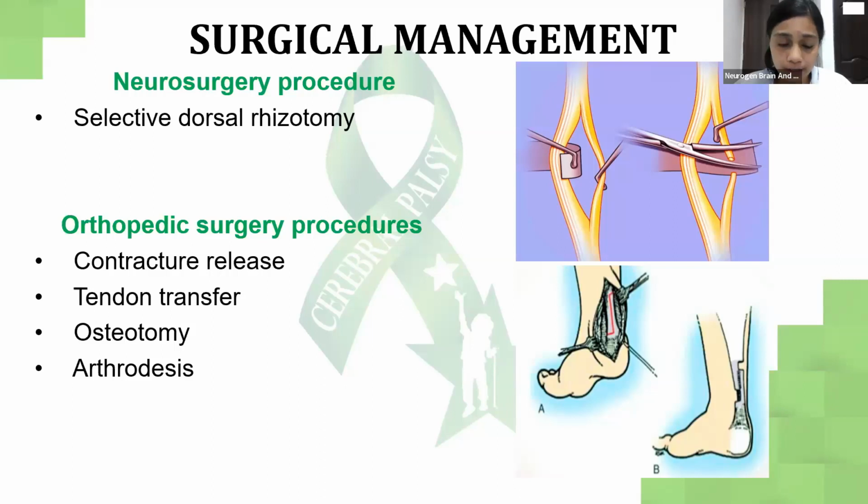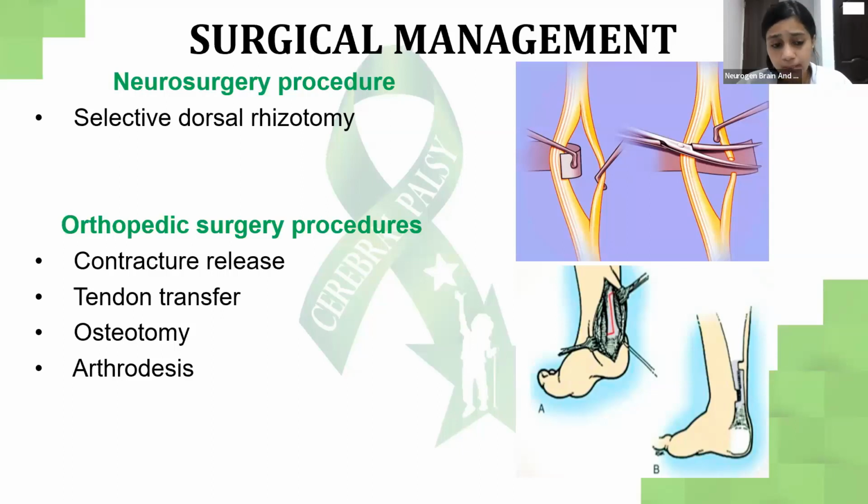Orthopedic surgical procedures, that means contracture release. Contracture release can be done for children who have fixed flexion deformities of the knee, or if there is equinus deformity or varus deformity. Tendon transfers are done for children with severe tightness or spasticity, wherein there is no movement happening at all, or there is stiffness of the joint. That's when the tendon transfer is done. A good tendon is transferred to replace the bad tendon from the same body.